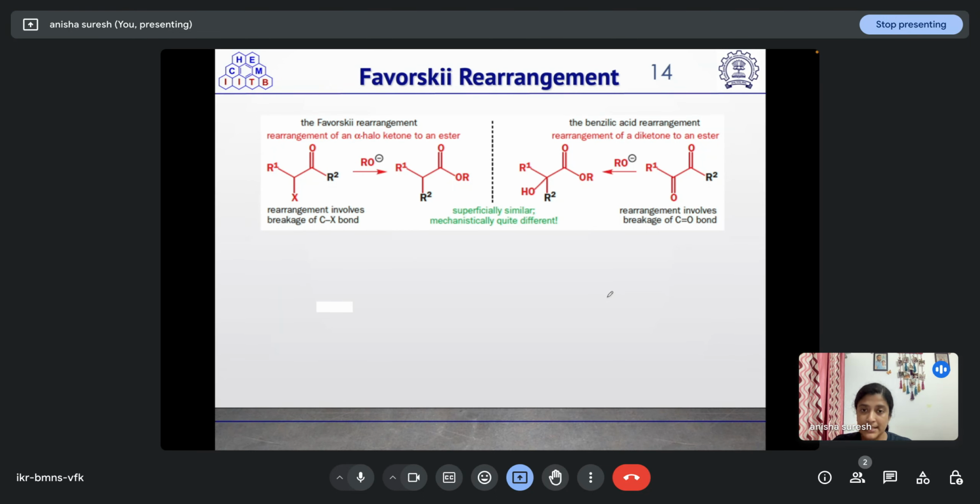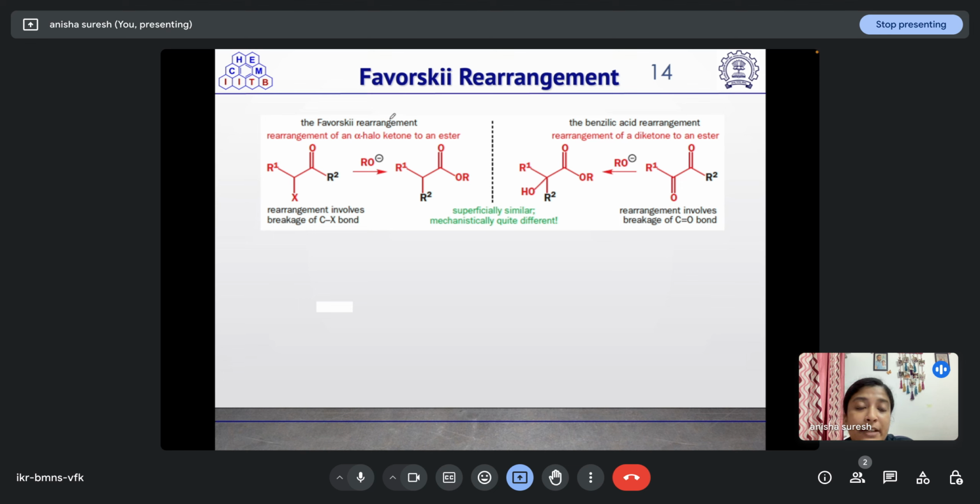Now coming to the next rearrangement, which is the Favorskii rearrangement. The Favorskii rearrangement is a rearrangement of an alpha haloketone to an ester. Here we can see this halogen is present at the alpha position of this carbonyl group. So this alpha haloketone is getting converted into this ester.